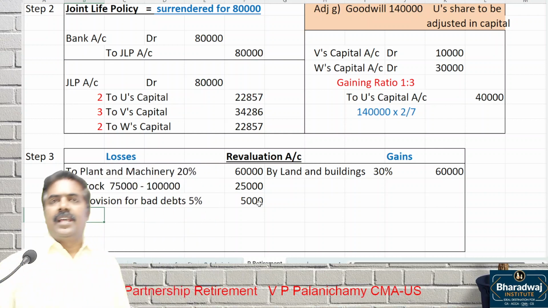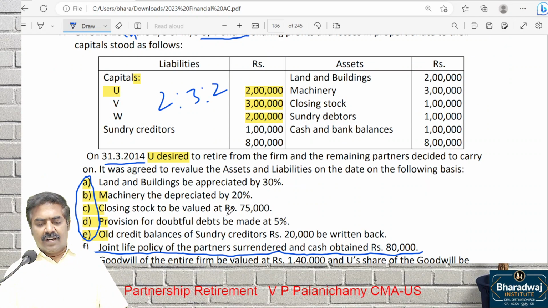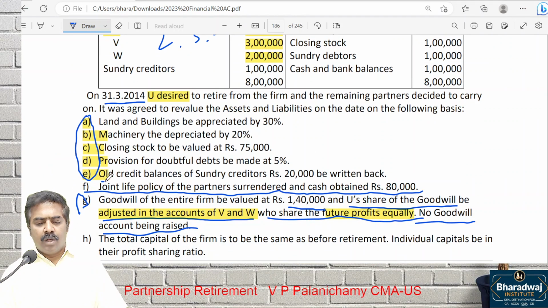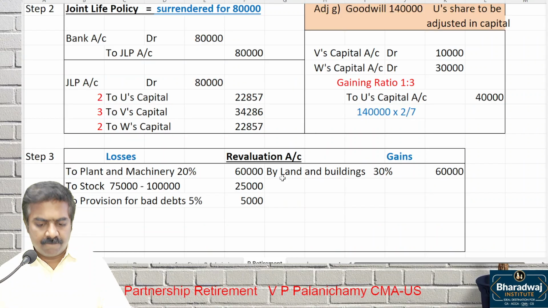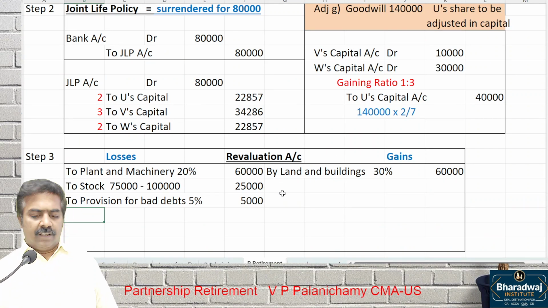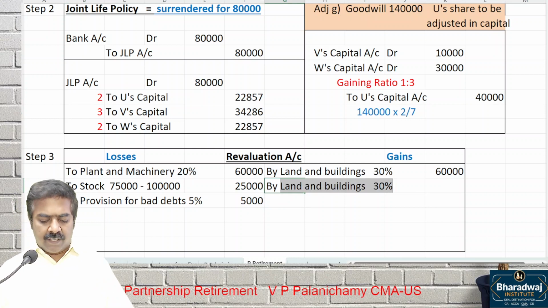Yes. Next one. How will you deal with point number E? Old credit balance of sundry creditors 20,000 written back. What is the meaning? Will you put by creditors or to creditors? Why by creditors?